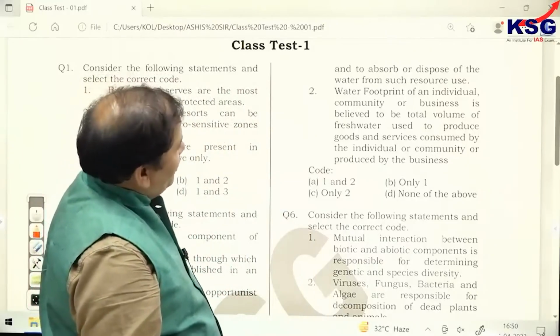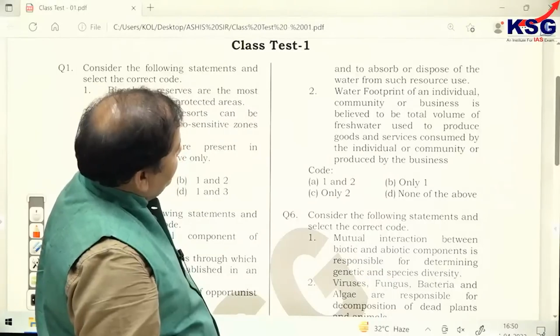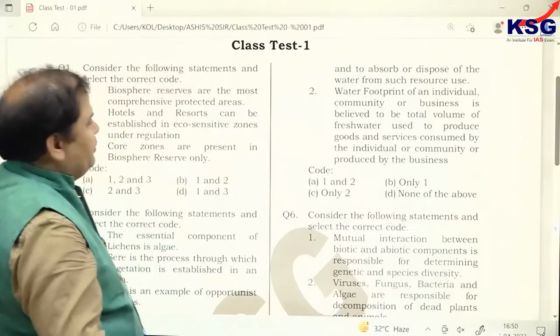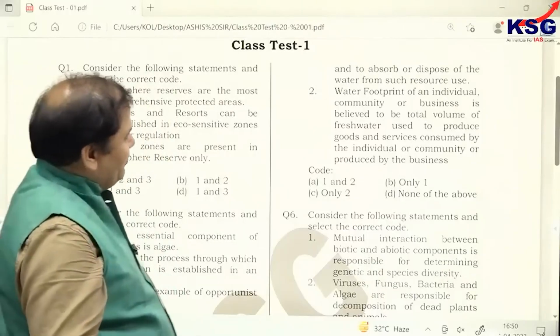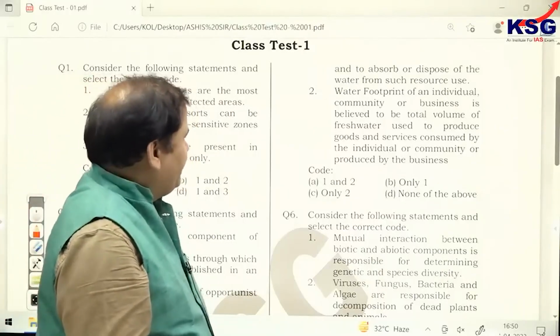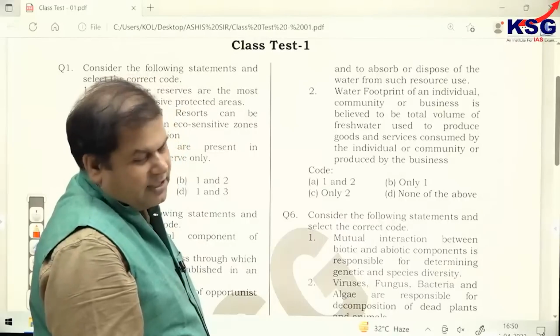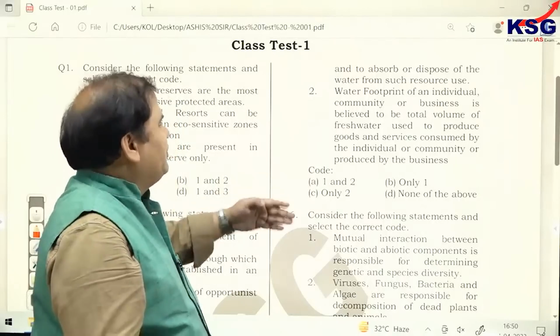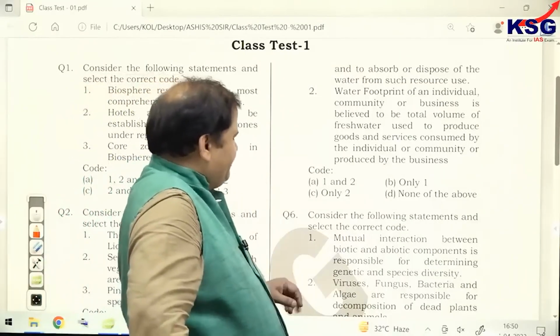That's correct. Water footprint of an individual, community or business is believed to be the total volume of fresh water used to produce goods and services consumed by the individual or community or produced by the business. That's also true. Clear? So both are correct options.